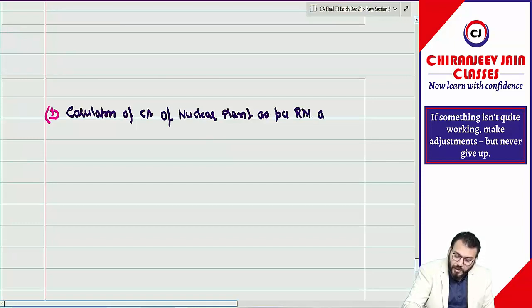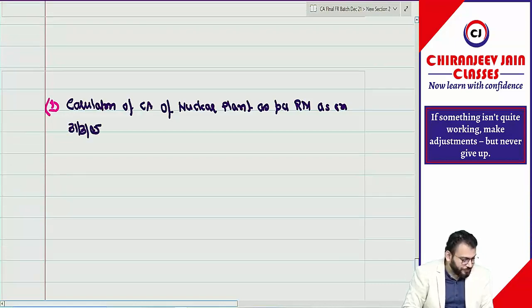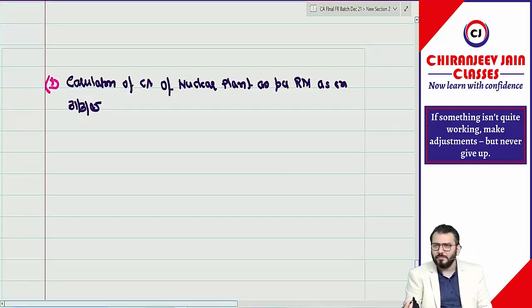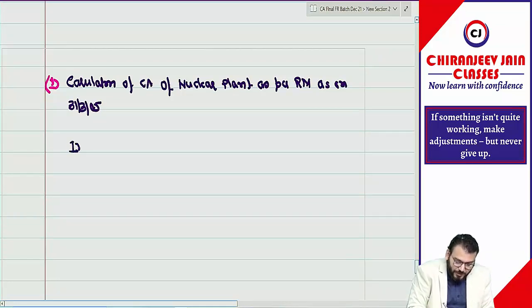Revaluation model, as on which date? 31st March 2005. 2005, 2004, 2005 both. So if you are calculating for 2005, automatically 2004 will be calculated. Correct? We will start with initial cost.